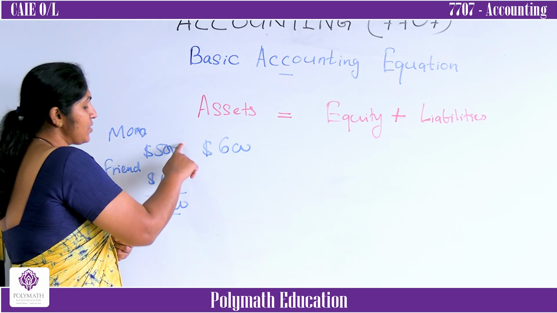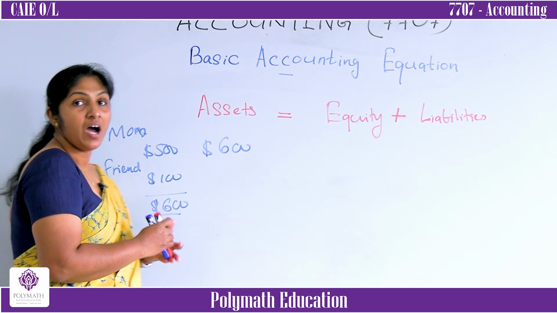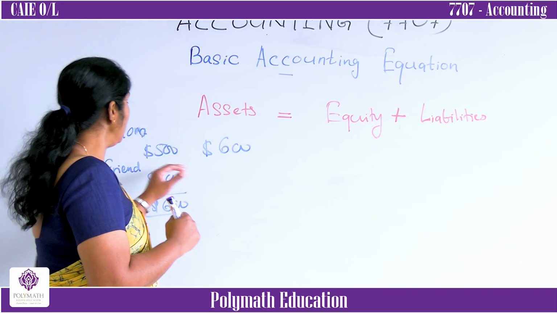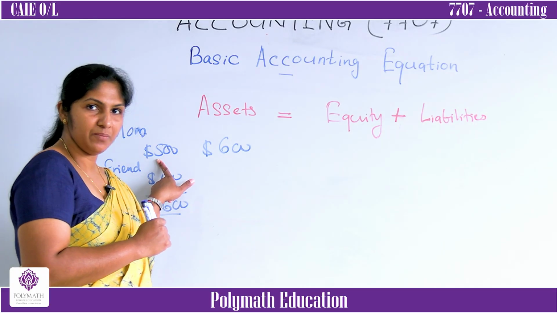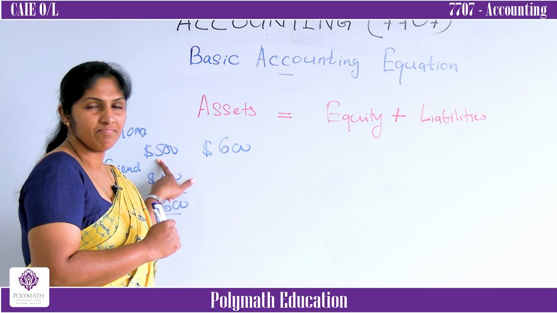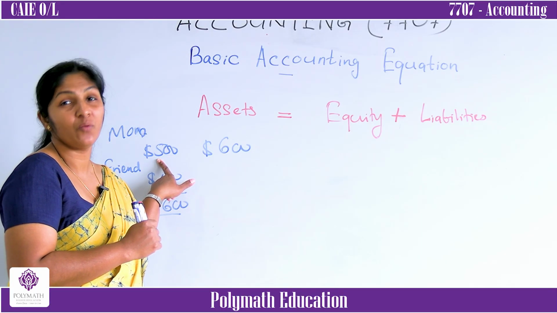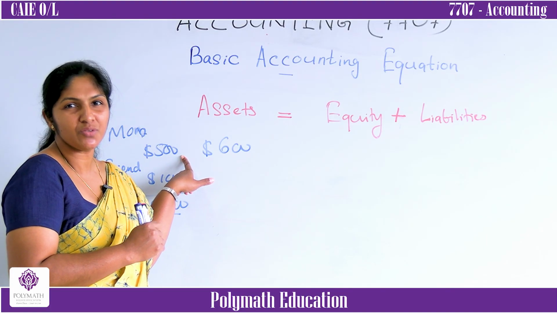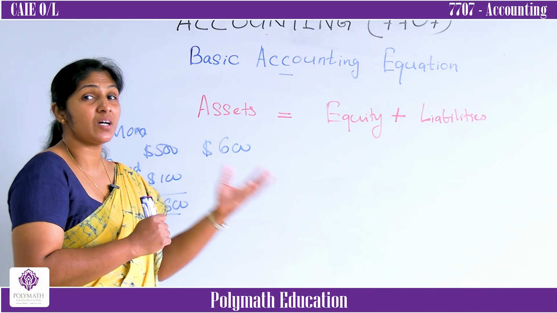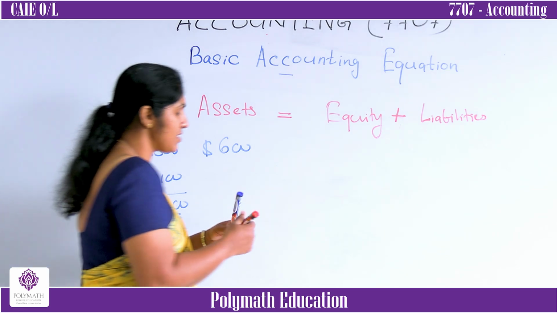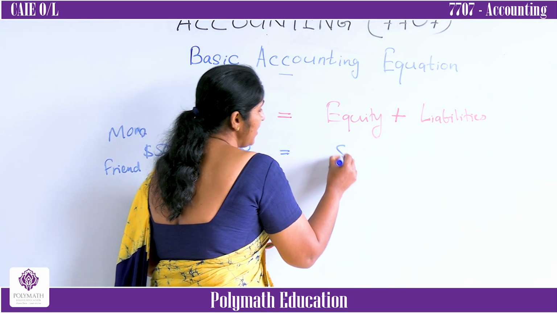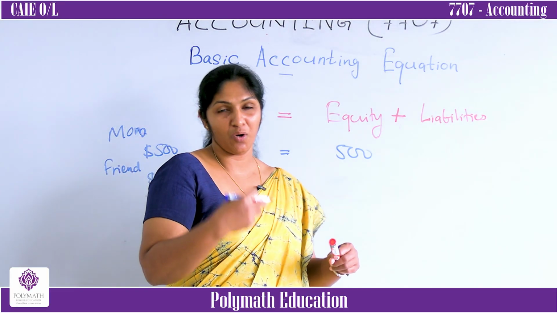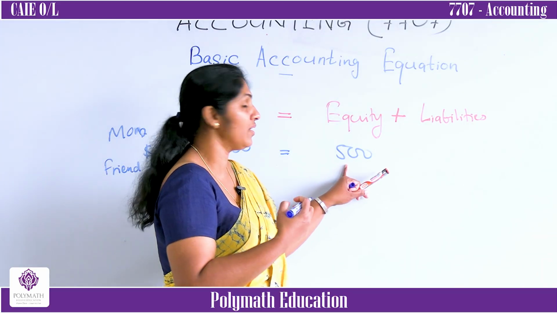Out of these 500 and 100, how much is an obligation? The amount you got from your mother, do you have to repay it? No. Why? She is your owner. You don't have to repay it. You got something from your owner. Owner's ownership, what does it mean? It is the equity. Mother is your owner. Therefore, you got 500 from your mother.